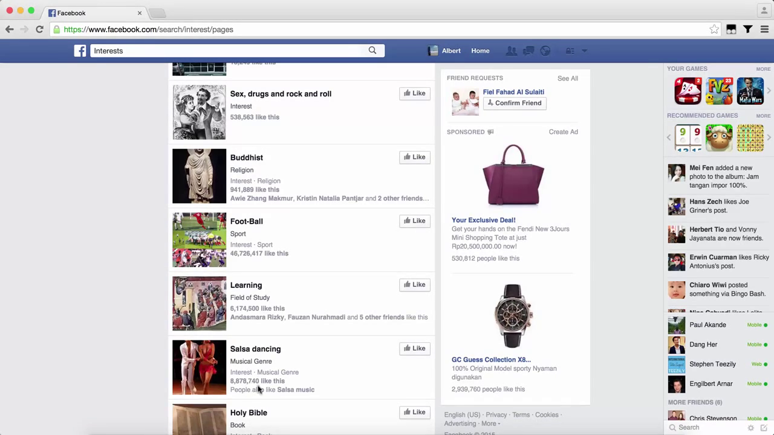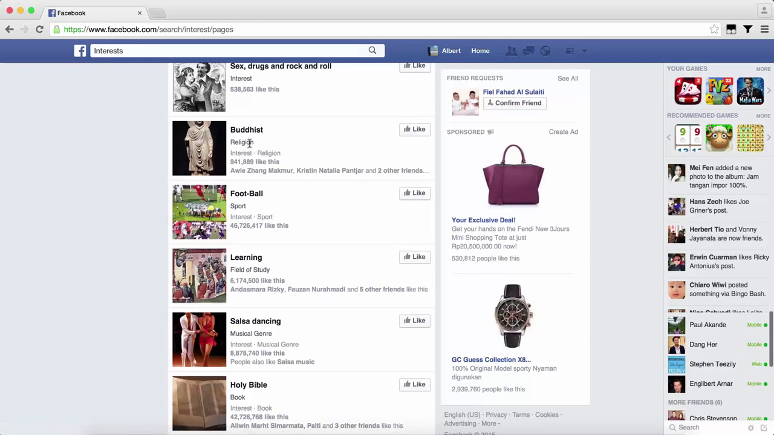the size of the audience. You can compare audience size among niches. So for example, salsa dancing has 8 million likes, and football has 46 million likes. By looking at the numbers here, you can tell how far you can scale if you happen to have a winning campaign in a certain niche.